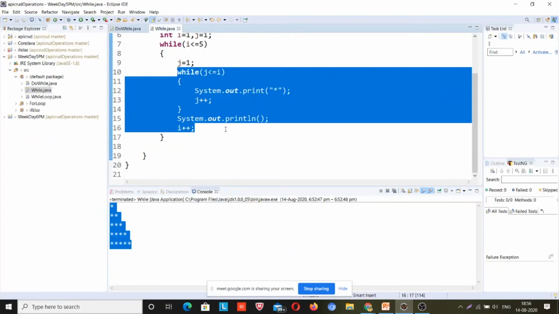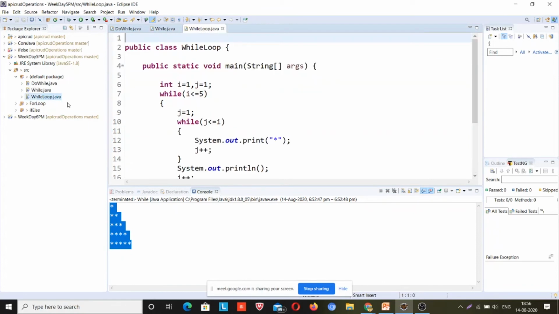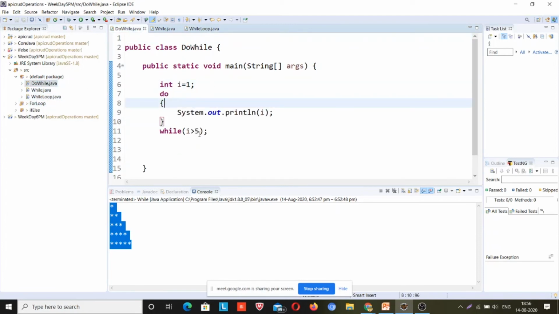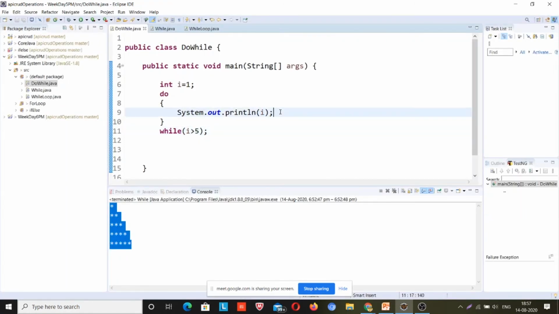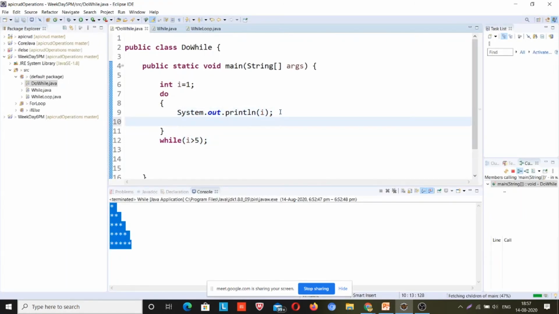Suppose, let me explain the do while loop. Okay, I is 1, I is greater than or equal to 5, right? So this time here I have to write this again. Sorry for the inconvenience, actually a lot of background software is running, that's why.